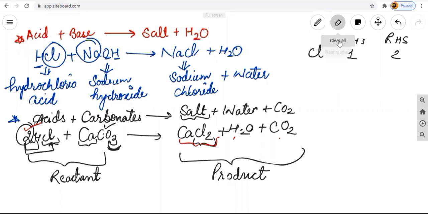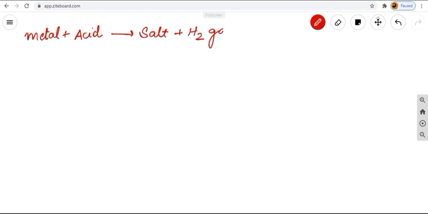The next and the last property of acids, what is it? The next and the last property is when a metal reacts with acid, it always gives salt plus hydrogen gas. What I'm saying is, metal when it reacts with acid always gives salt plus hydrogen gas.